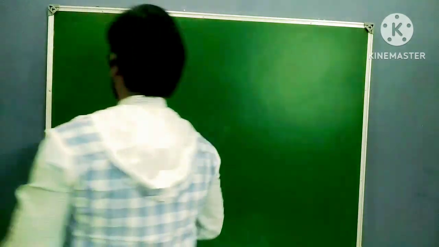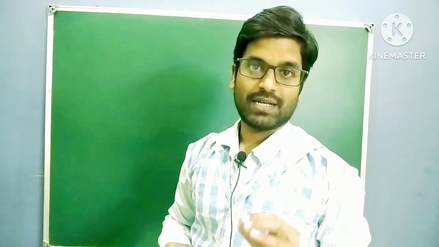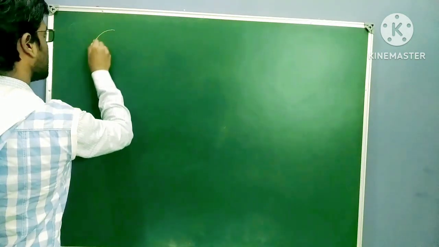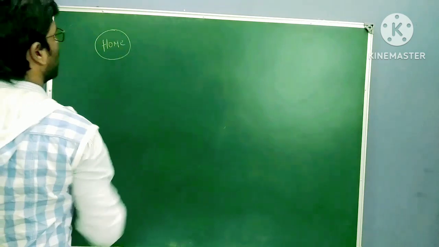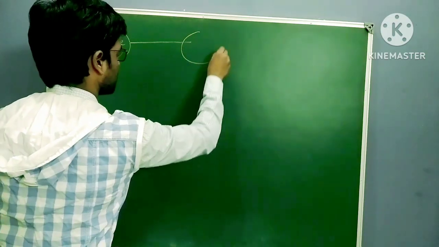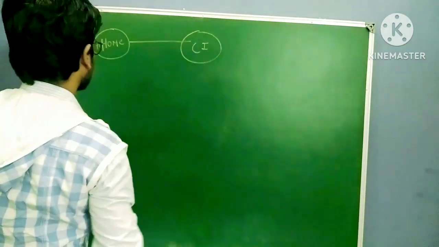Time and distance are both path functions. Why time and distance are path functions, I will explain. But just to explain clearly the difference between state and path functions, I will take one example. Suppose you are at your home, and you have to reach your coaching institute, from home to coaching institute.